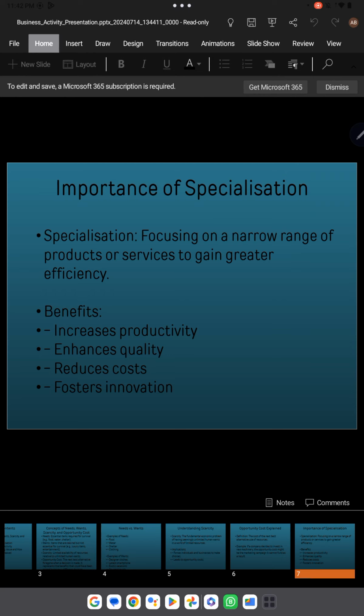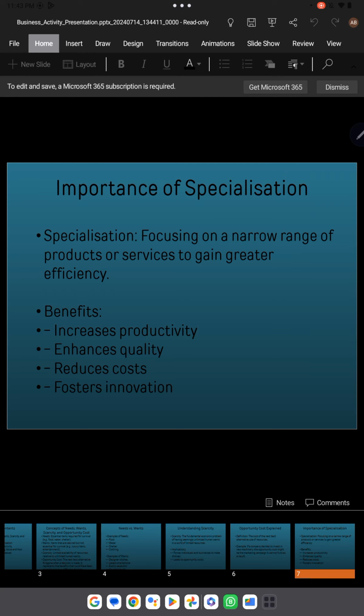The third one would be reduced cost, because if one person is specialized in something, maybe manufacturing cars, he will be completing the work using a very small amount of resources, reducing wastage and the cost of raw material. That's how you can minimize the cost of production, and the business could be competitive in the market. And the last one, fosters innovation.